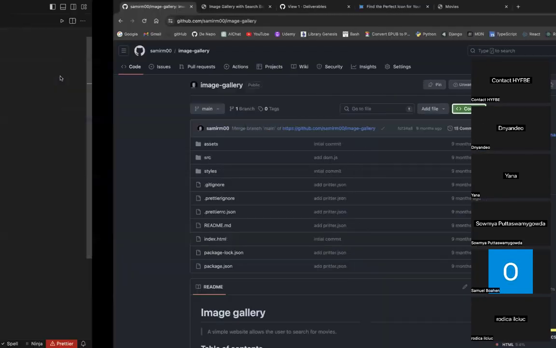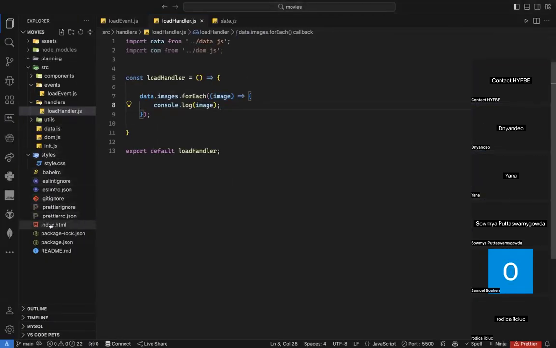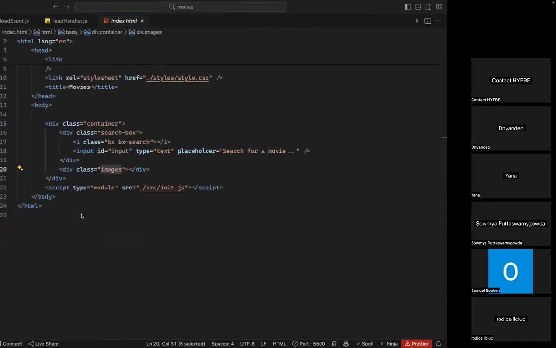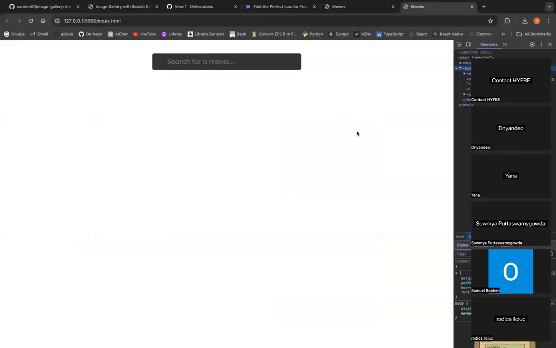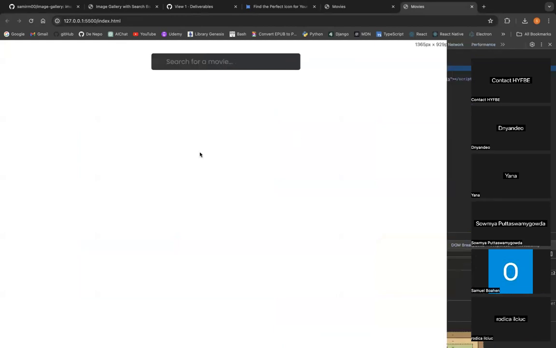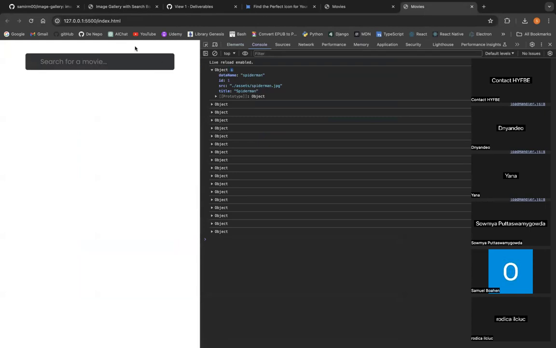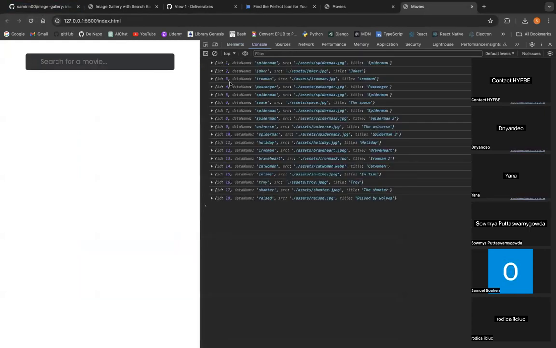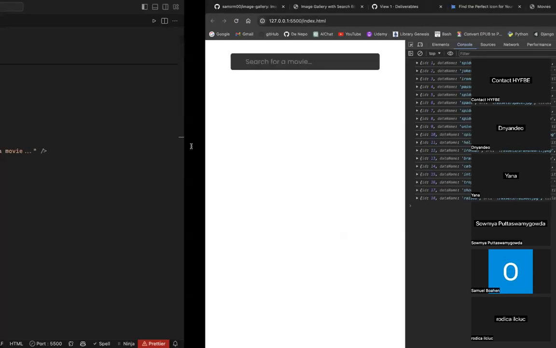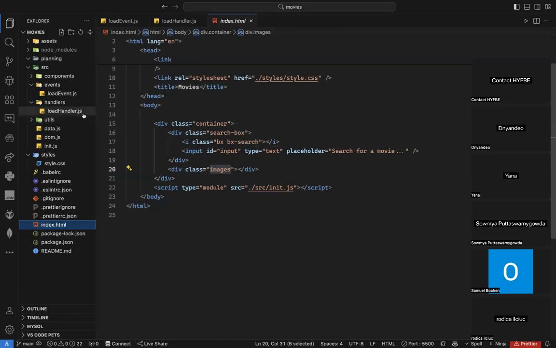Let's just open this one. Now if I open my DevTools and go to the console, as you can see, it logs an object, of course. All of them are objects. I have an ID, I have a data name, maybe I'm not going to use it, it depends. I have the source of the image and I have the title. Okay, that's fine. Now, because I'm looping through my data, I need to create some DOM elements.